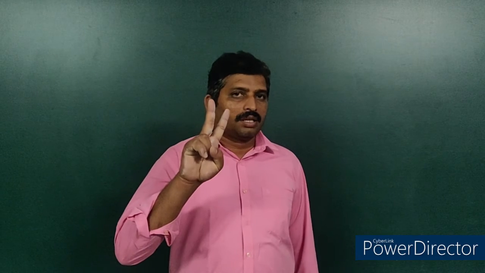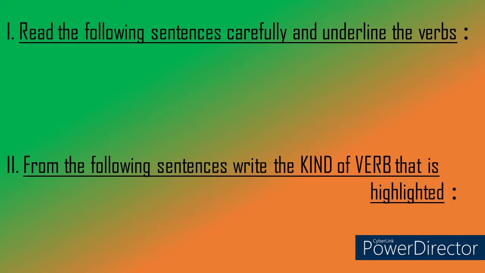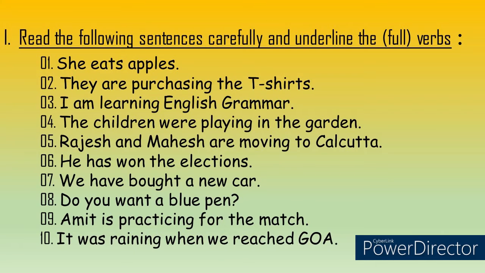Today's assignment, I am going to give two exercises. First one, read the following sentences carefully and underline the verbs. And second one, from the following sentences, write the kinds of the highlighted verbs. In the first exercise, you have to write the sentence and underline the verb alone.